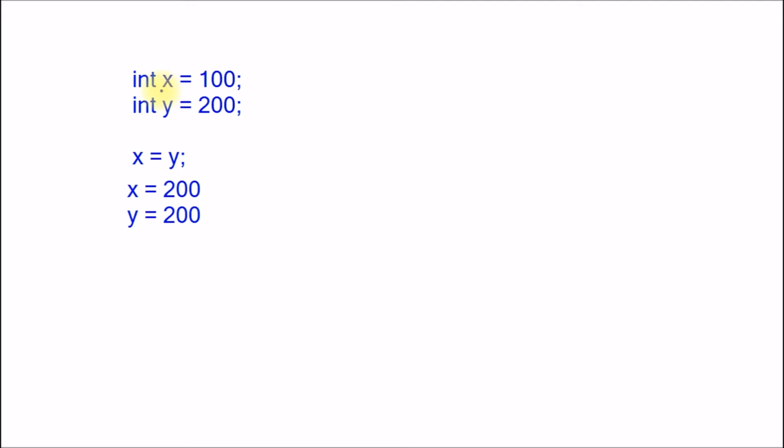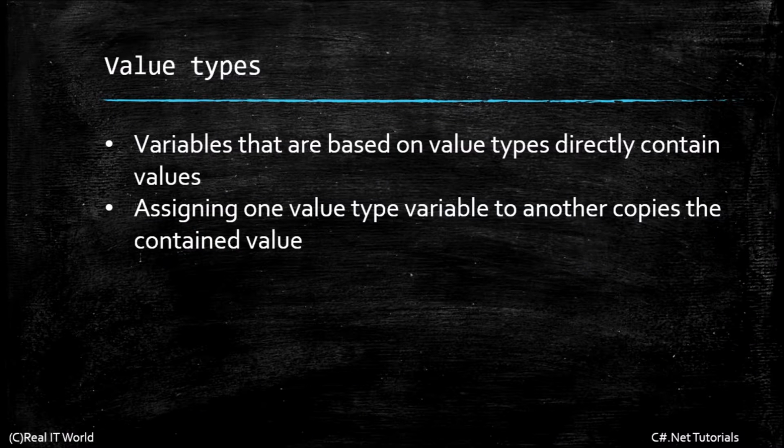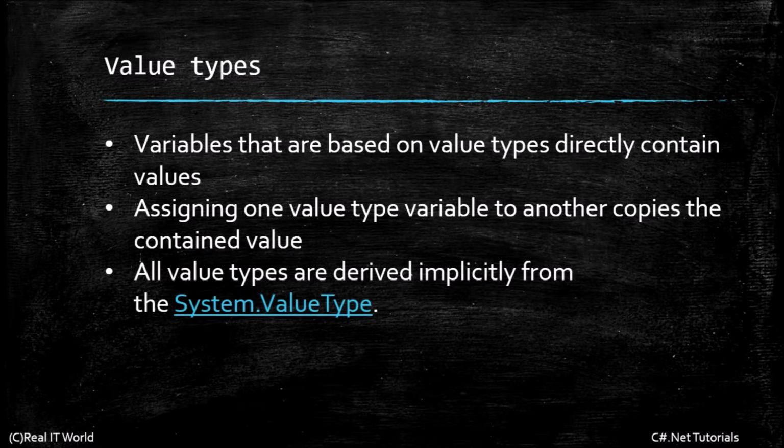x and y both are having different memory locations. Let's think x memory location is some 120 and y memory location is some 121. So if I do this statement, it will copy the y value but not the address of the y. So that is the meaning of this point. Assigning one value type variable to another copies the contained value but not the address or reference. Then all value types are derived implicitly from System.ValueType. That means this is the parent class of all value types.